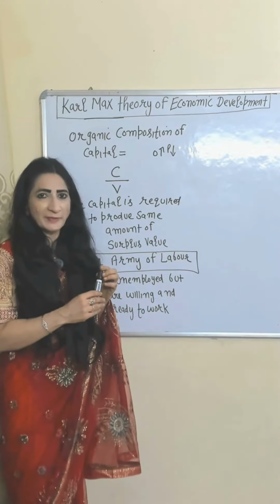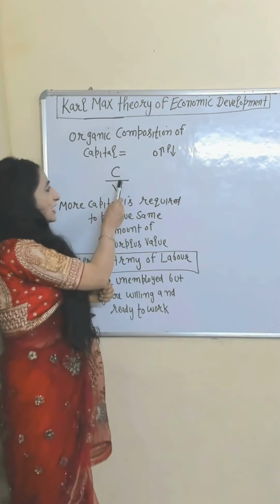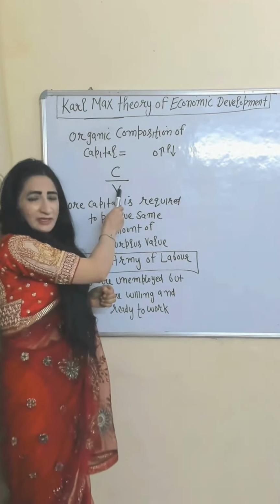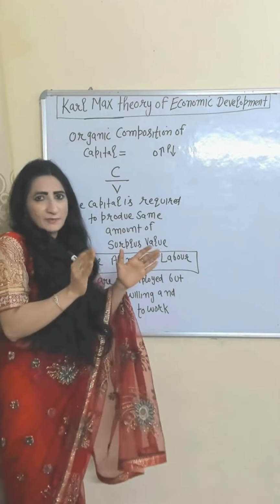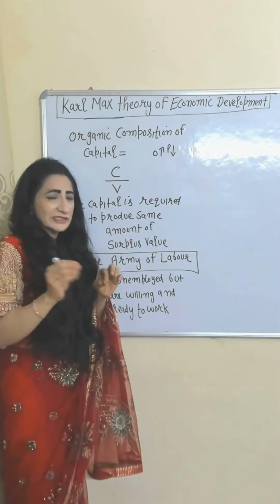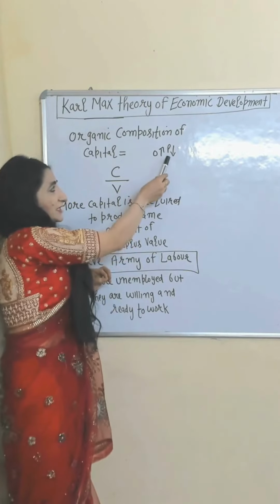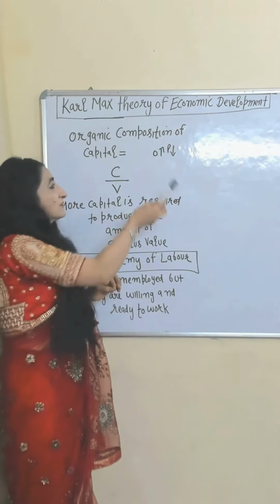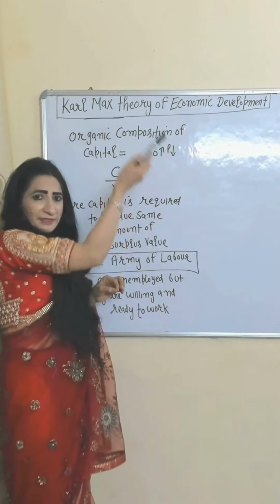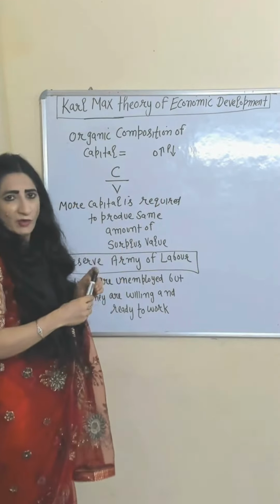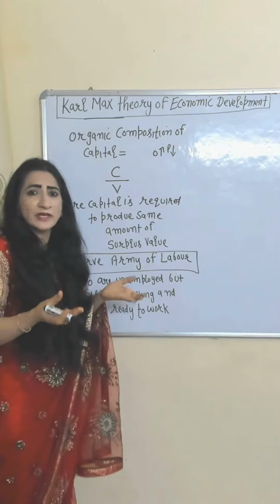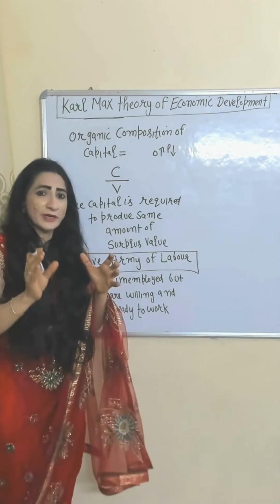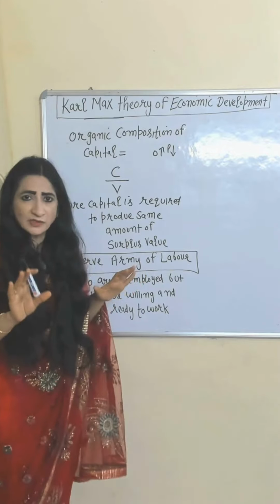Organic composition of capital is the ratio of constant capital to variable capital. Variable capital means labor and surplus value generated by labor. According to this theory, organic composition of capital and profit have an inverse relation. When organic composition of capital increases, profit falls, because an increase in organic composition of capital means we require more capital in order to produce the same amount of surplus value.